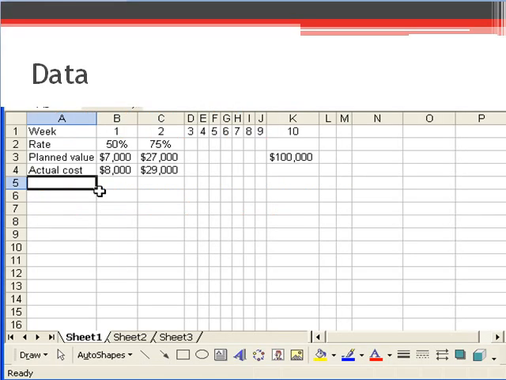The image shown shows the setup of the data. As seen, there are 10 weeks estimated for the project, with the first 2 weeks having a rate of 50% and 75% respectively, while the planned value for week 1 is 77,000 and 27,000 respectively, and the actual cost is 8,000 for week 1 and 29,000 for week 2.